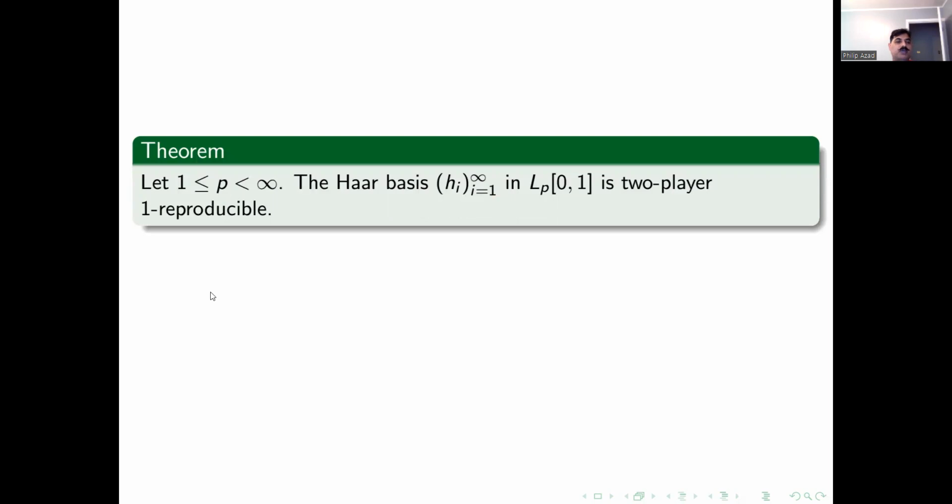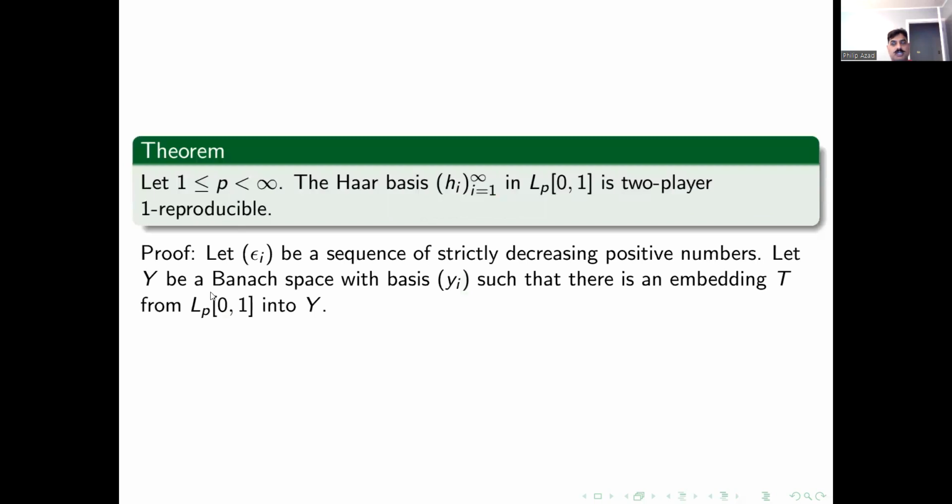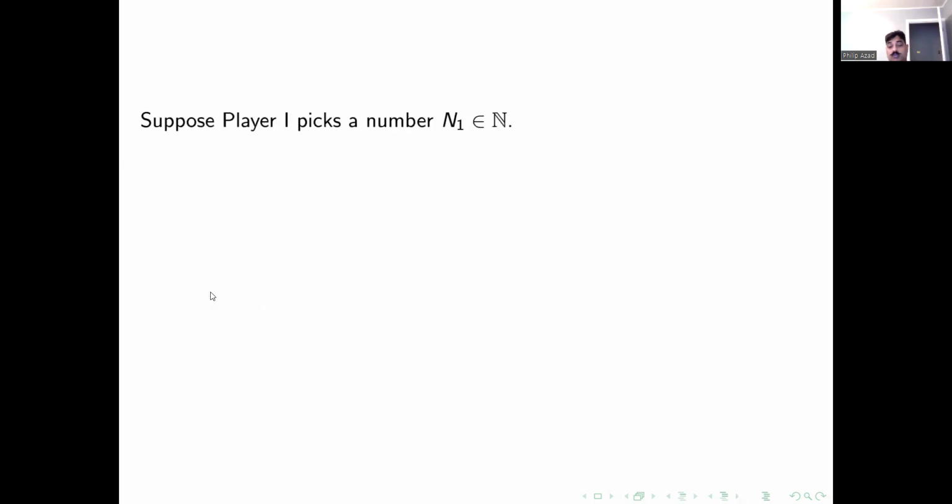We show that for p greater than or equal to 1 and less than infinity, the Haar basis h_i of L_p[0,1] is 2-player 1 reproducible. So we start by picking a sequence of decreasing positive numbers epsilon_i. Let Y be any Banach space with basis y_i, and T an embedding of L_p[0,1] into Y. The first player starts the game by picking a number n_1 in the natural numbers. What would player 2 do?